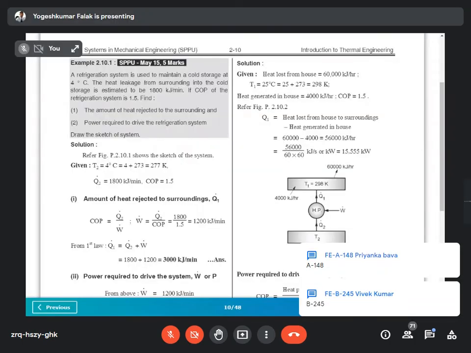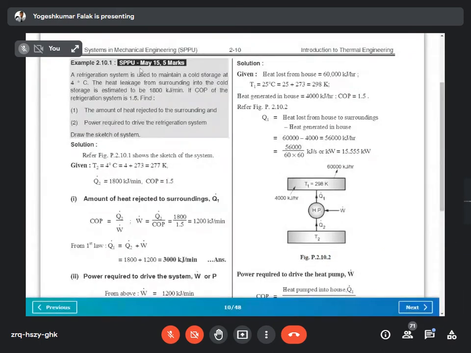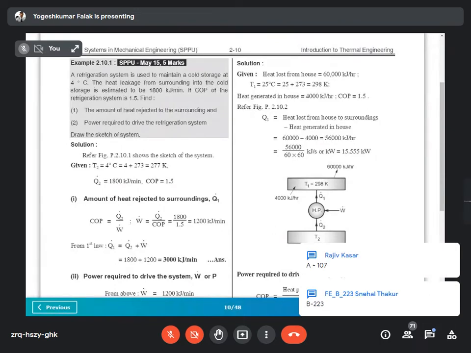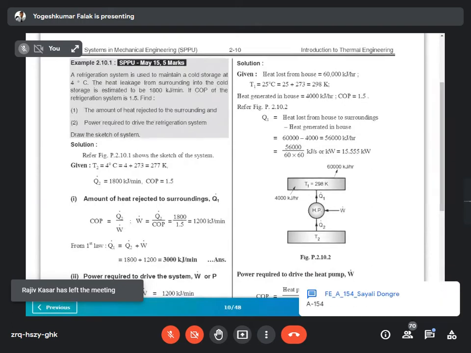A refrigeration system is used to maintain a cold storage at 4 degrees Celsius. The heat leakage from the surroundings into the cold storage is estimated to be 1800 kilojoule per minute. If the COP of the refrigeration system is 1.5, find the amount of heat rejected to the surroundings and the power required to drive the refrigeration system. Draw the sketch of the system.